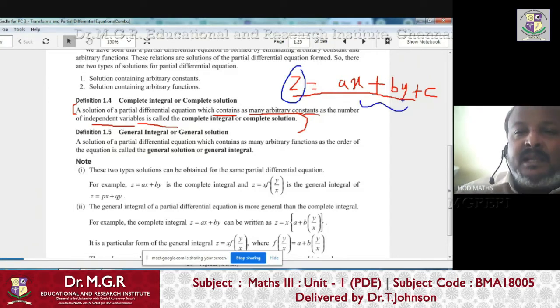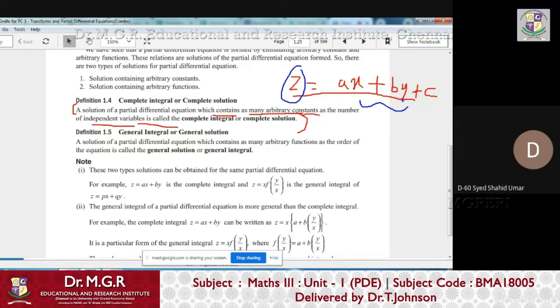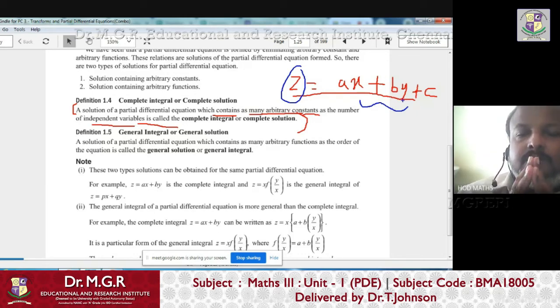But can we call it a complete solution? Suppose when we integrate a differential equation and we get this solution, can we call it a complete solution? Yes or no? No, sir. Why is it no? It doesn't have arbitrary constants equal to the number of independent variables. Here how many independent variables? Two independent variables. But how many arbitrary constants?